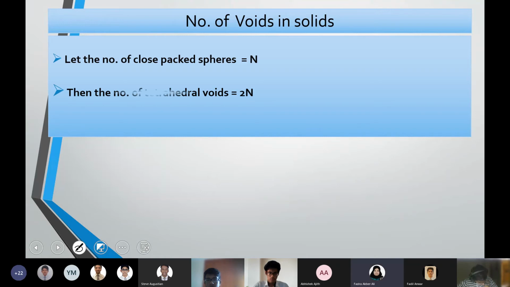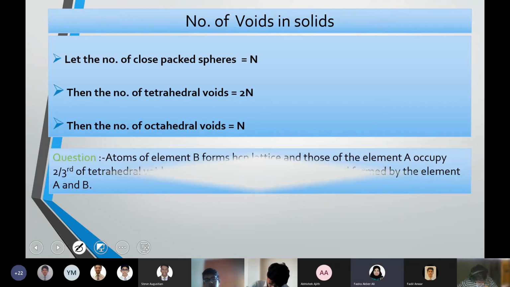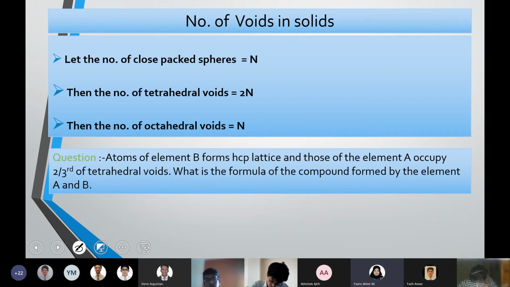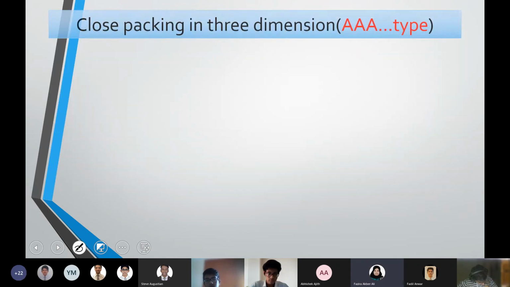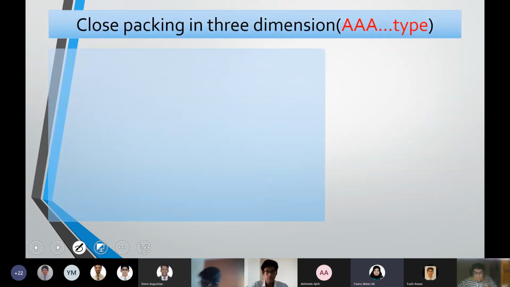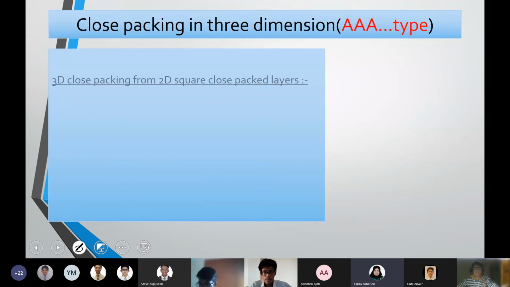I have some questions, but we will do them after the 3D discussion, we will do the questions on this arrangement, because then it will be more clear. So I'll come back to that question. So now we are moving to the third dimension, close packing in 3D.